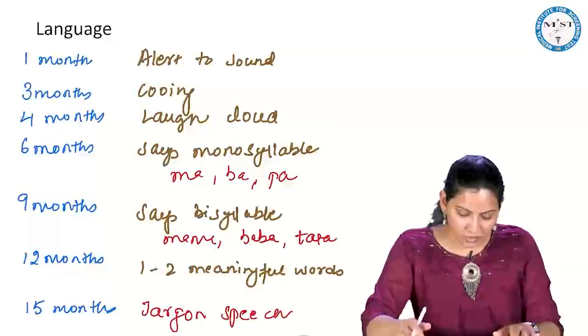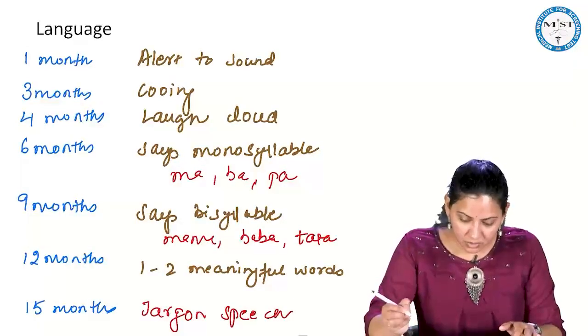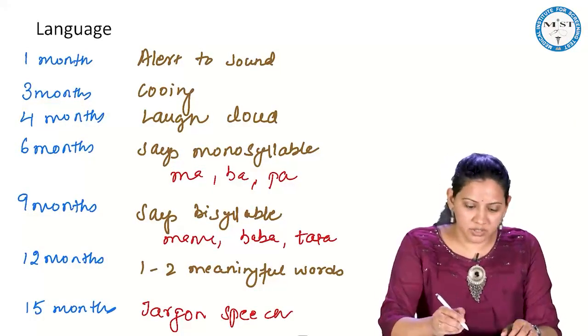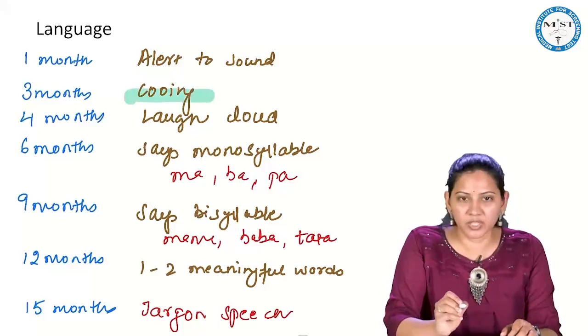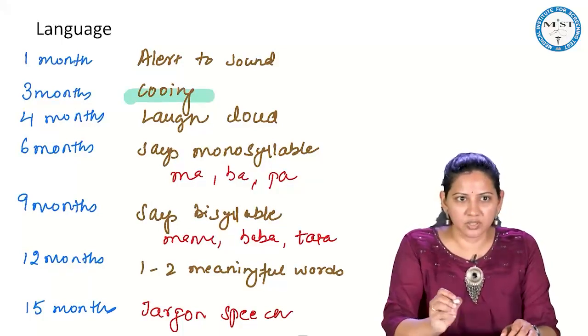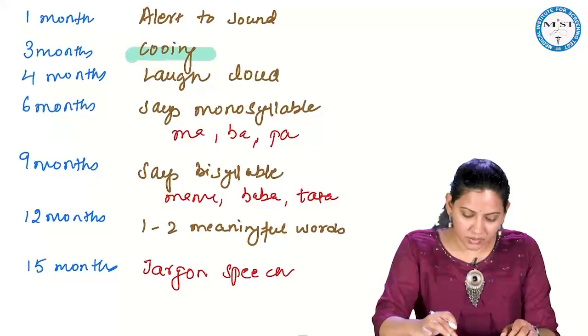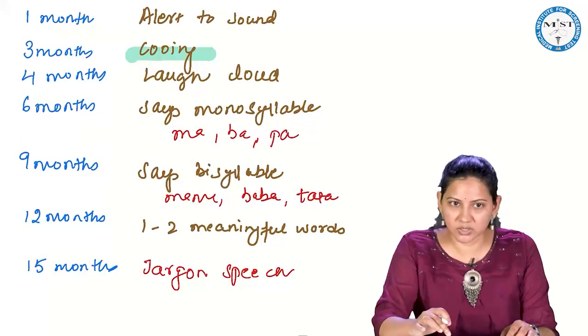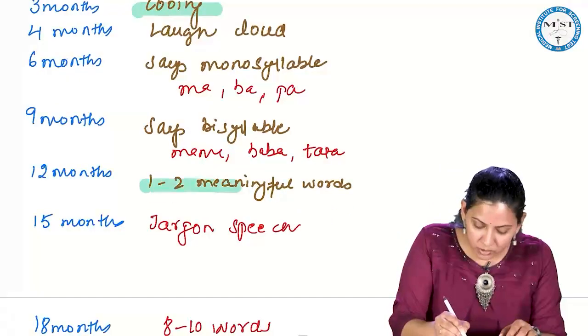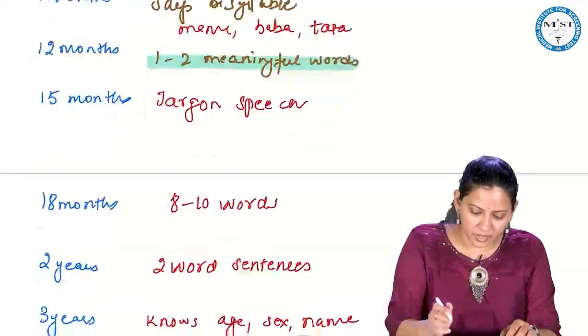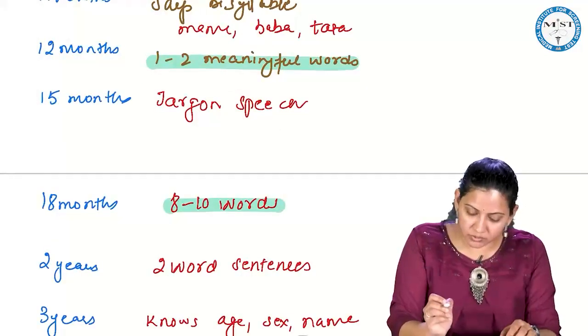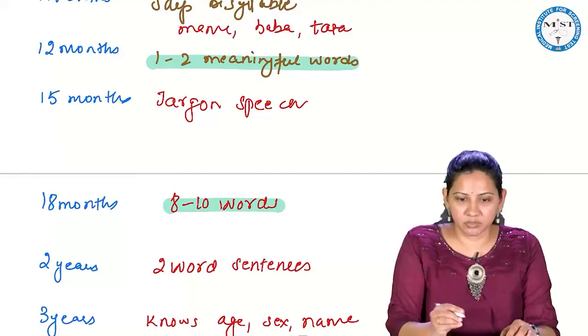So, okay. In the language, the important thing: in the 1 month, child will be alert to the sound. Then it will start cooing by 3 months of age. And then it speaks a monosyllable word by 6 months, bisyllable by 9 months. And very important, 1 to 2 meaningful words by 1 year. Then they ask you 8 to 10 word vocabulary is by 18 months.